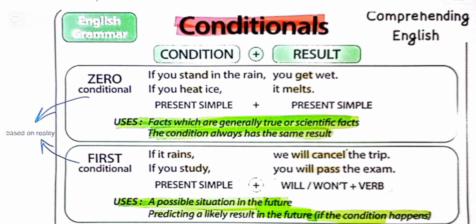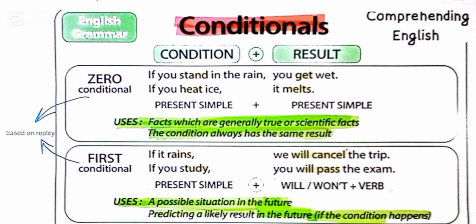Zero conditional sentences are also called the factual conditionals. This type of conditional is called factual because it is based on reality. These are general truths that do not change. They remain the same. We use such conditionals to talk about facts and truths.